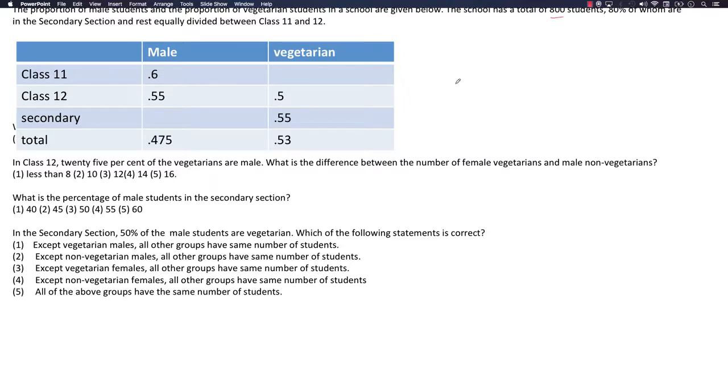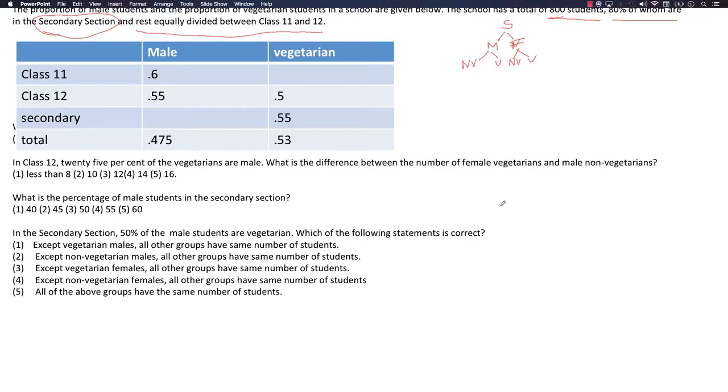Okay. So the question is: the proportion of male students and the proportion of vegetarian students in a school are given below. In a school, the total number of students is 800, 80% of whom are in secondary education, and the rest are equally divided into class 11th and class 12th. Students can be male and female, and both can belong to non-veg and veg. So let's draw a table accordingly.